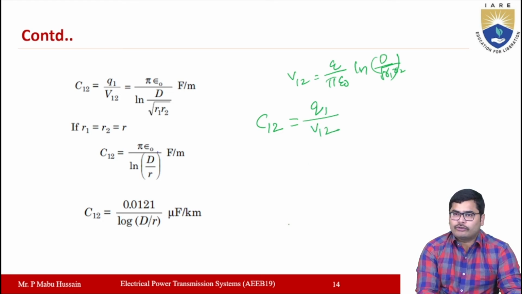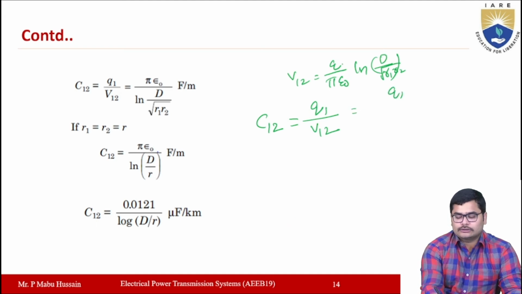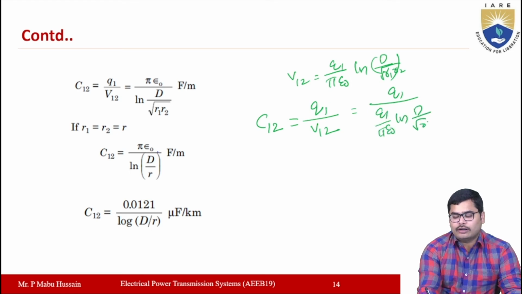Now here Q1 by pi epsilon naught ln D by under root R1 R2, and Q1 will get cancelled. So C12 will be equal to pi epsilon naught by ln D by under root R1 R2.